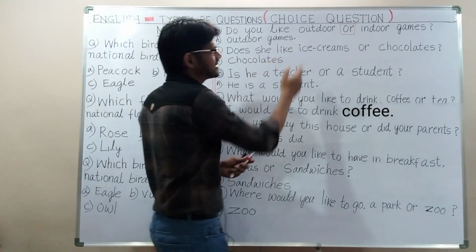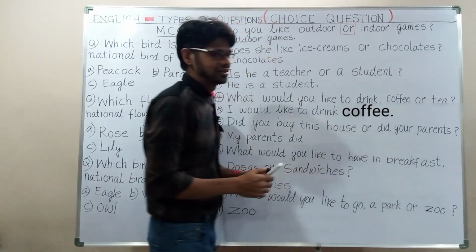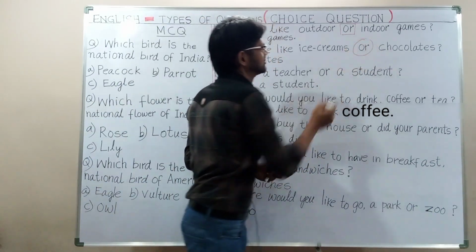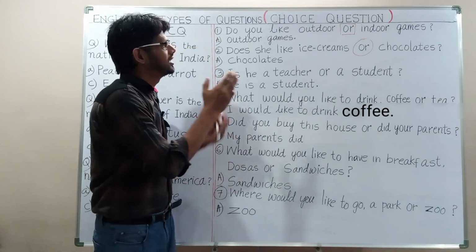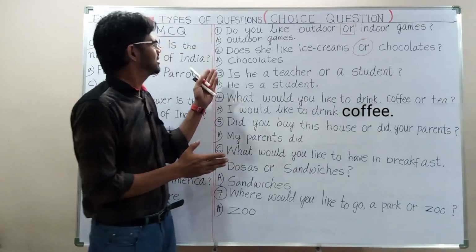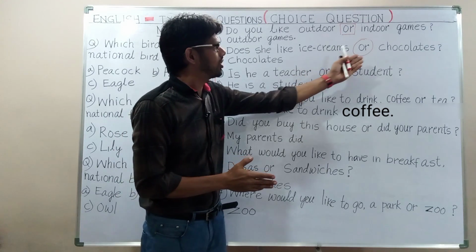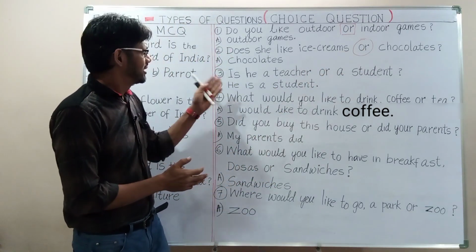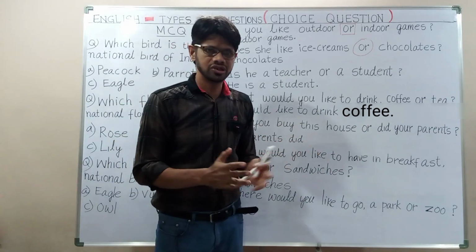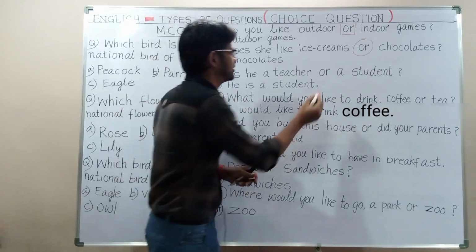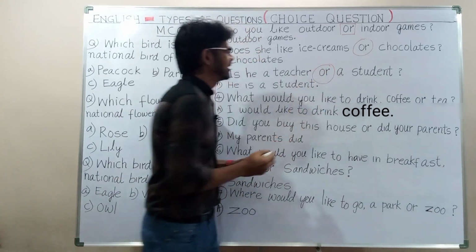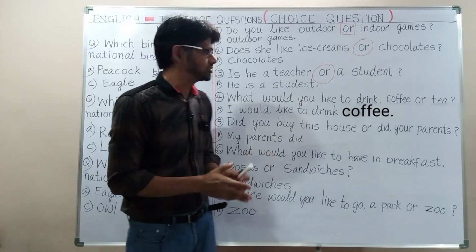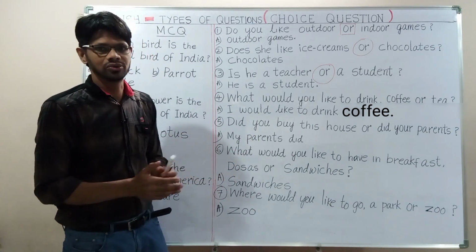Does she like ice creams or chocolates? Here, "or" is a conjunction, so it gives us a choice. The answer is chocolates. Is he a teacher or a student? Again we have "or" here. The answer is, he is a student.